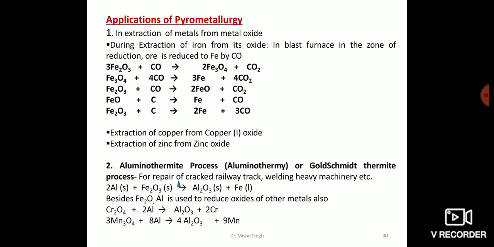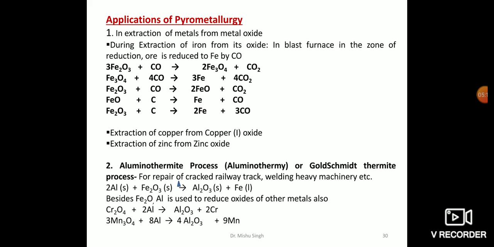The reduction of iron oxides inside the blast furnace takes place in the zone of reduction. This is the upper part of the furnace, and the temperature here is between 500 to 900 Kelvin, and the ore is reduced to iron by carbon monoxide.